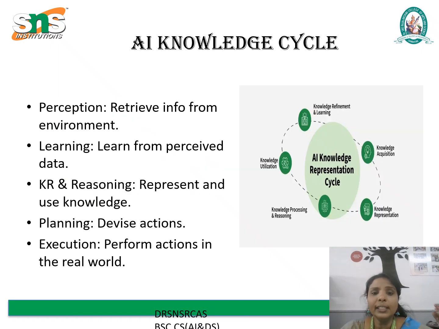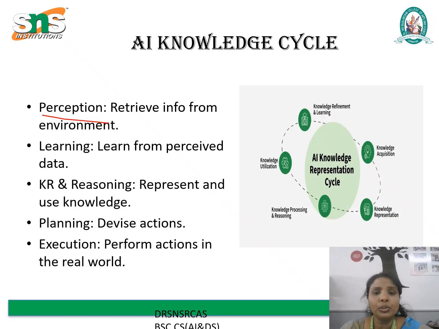Next we see the AI knowledge cycle. The AI knowledge cycle describes the key components that enable an artificial intelligence system to function intelligently. Similar to a human, it begins with perception, which retrieves information from the environment.